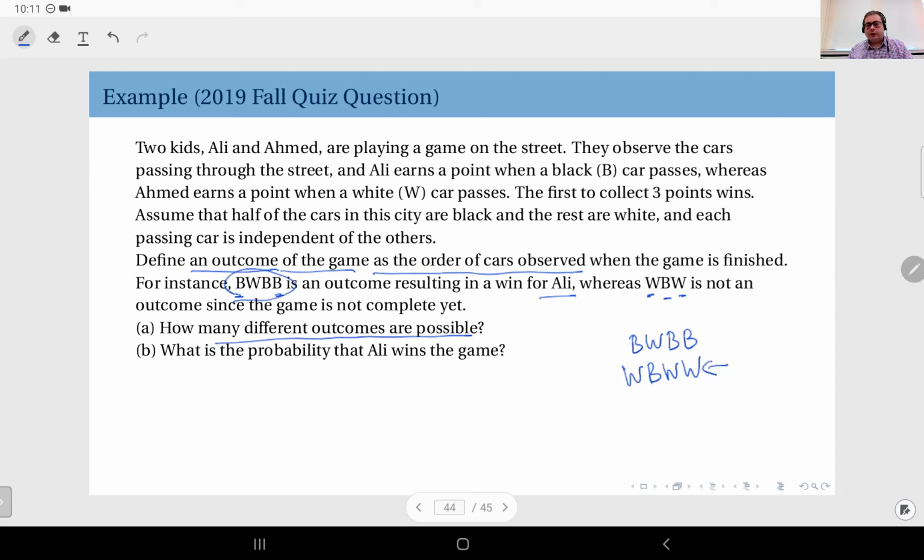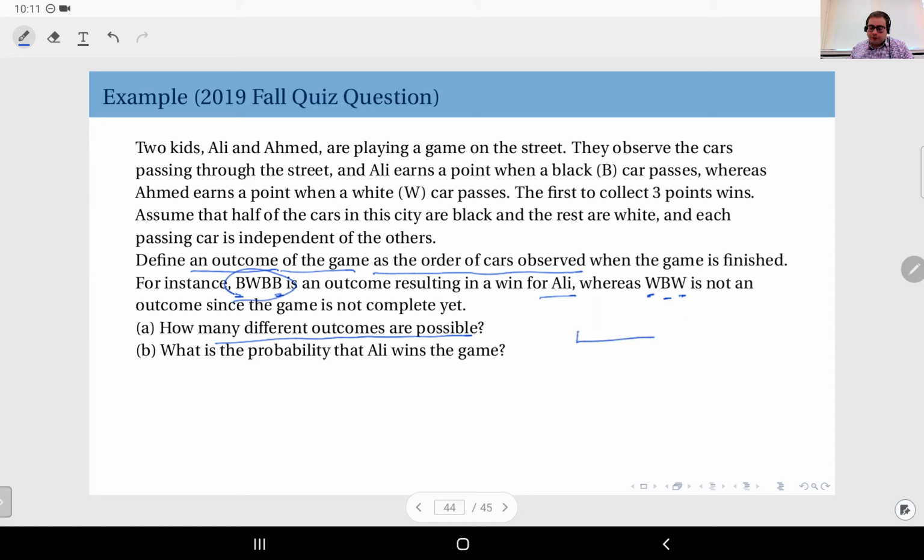So for any given outcome, there is a corresponding inverse outcome in which the other kid wins the game. Therefore, let's consider first the outcomes where Ali wins.